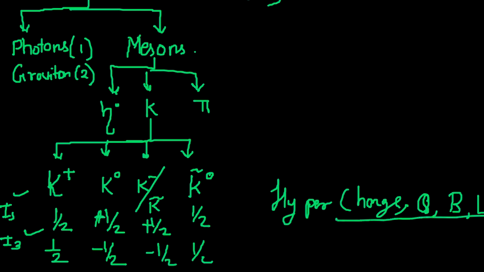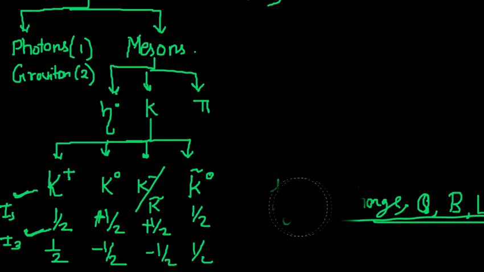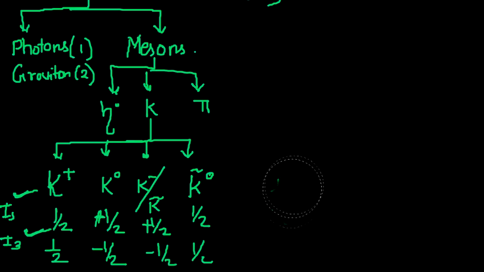Okay, all these things will be covered in the meson octet and baryon octet. So from there you can easily memorize this isospin and third component of isospin. No need to worry about how to memorize it. When you get the diagram you can easily memorize it. So when we go further you will find it easy to memorize. So just taking down what we are going to see.